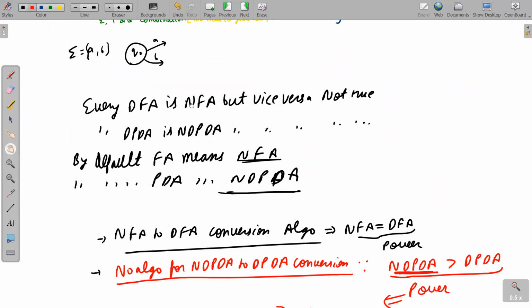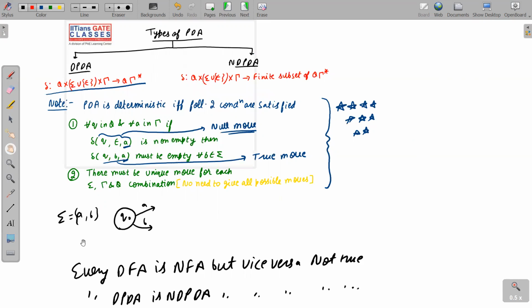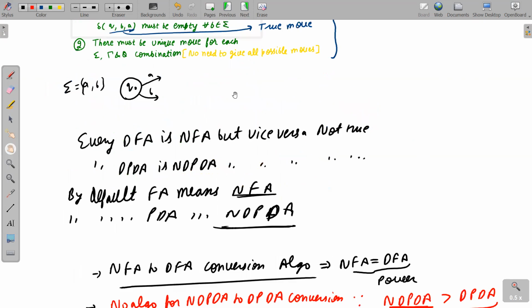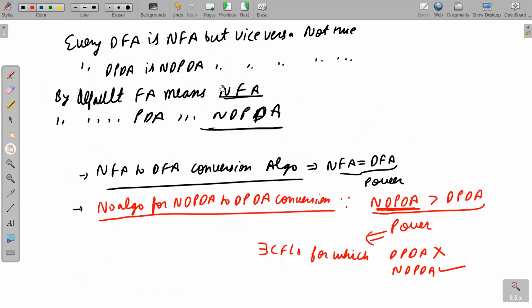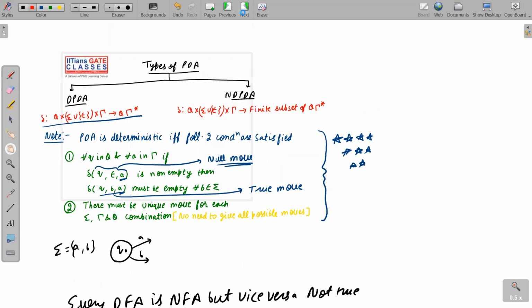Okay, so I think everything cannot come on one slide. So try to note it down till here. See my hand, try to note it down till here. Then note down these things. Okay, so now I'm jumping to the next slide.